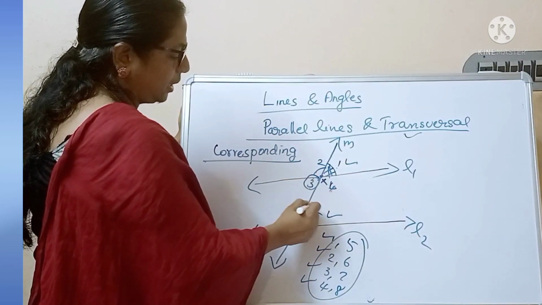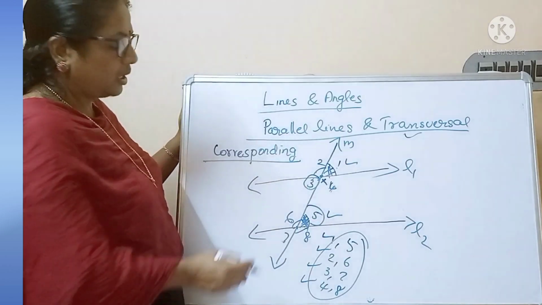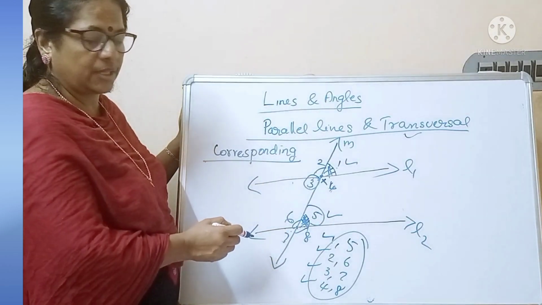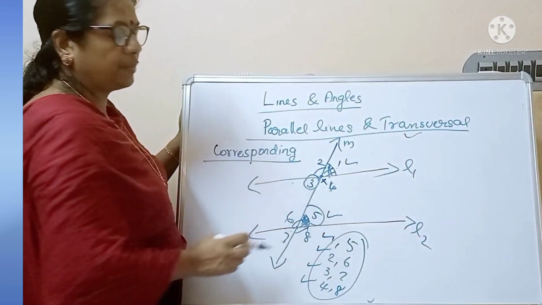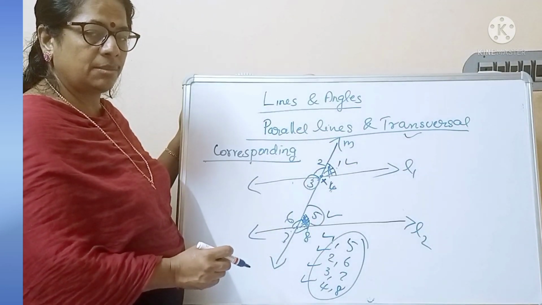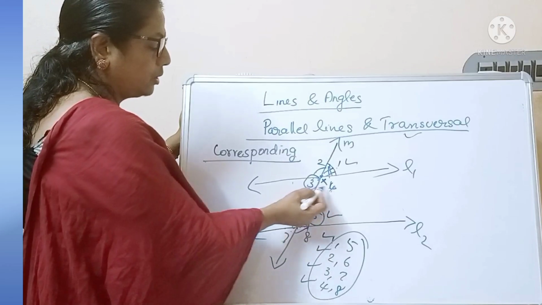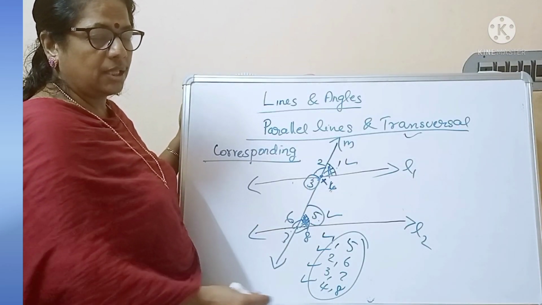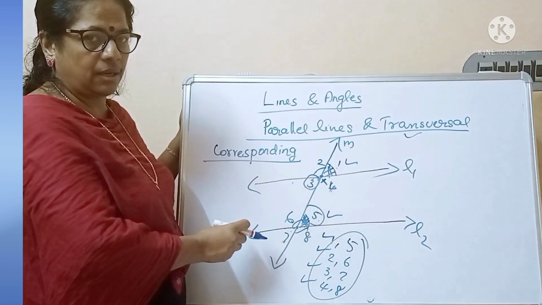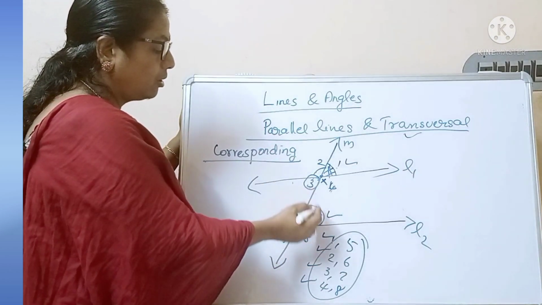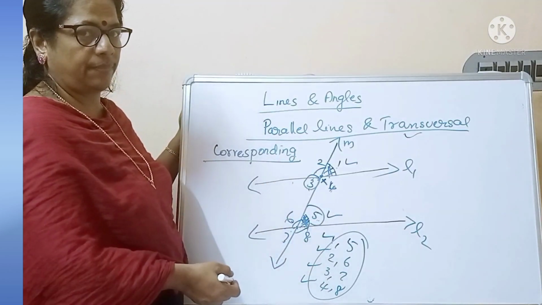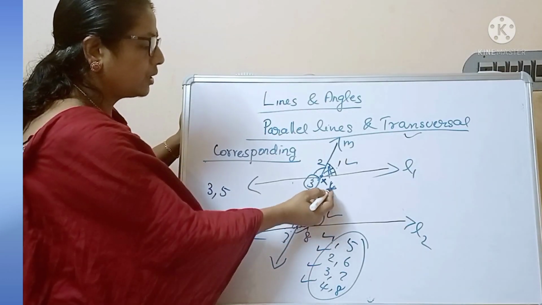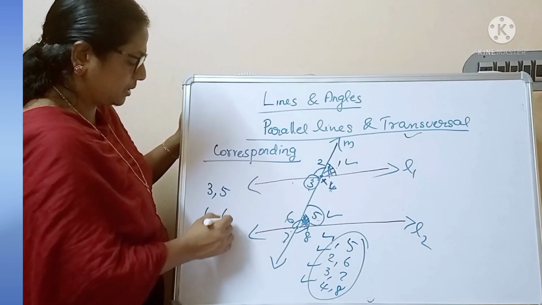And angle 3 and angle 5, they are lying in between parallel lines. That means interior of the parallel lines. How many angles are in between these parallel lines? 1, 2, 3, 4 angles are in between the parallel lines. That means interior of the parallel lines. And they are alternate angles. So 3, 5 and one more set, 4, 6.